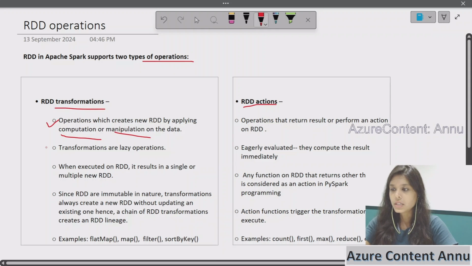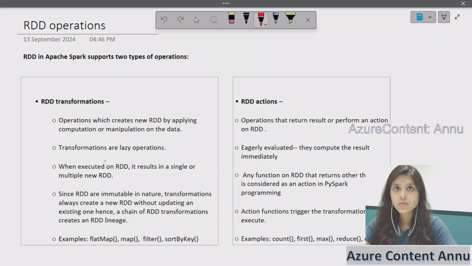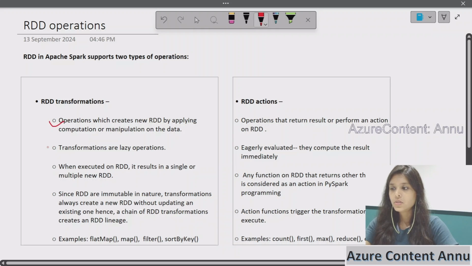Now moving on to the next point, transformations in RDD are lazy operations. So what do you mean by lazy operation? Basically, when we apply a transformation on top of an RDD, it does not get executed immediately. We need to call some action on top of the transformation in order to execute those transformations. That's why transformations are called lazy operations or lazy evaluation, because whenever we apply any sort of transformation, it does not get executed until an action is performed. Okay, so these two points are covered.